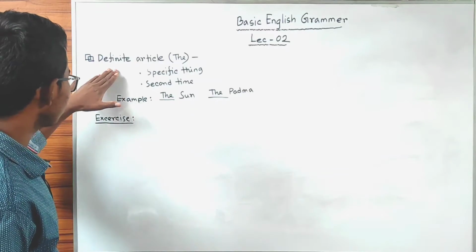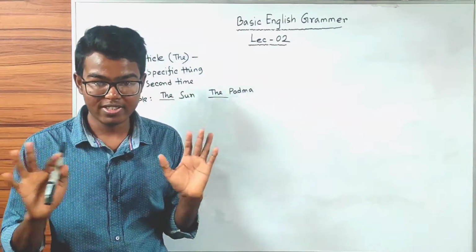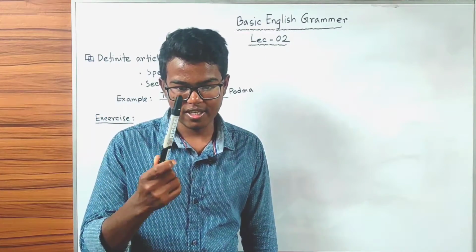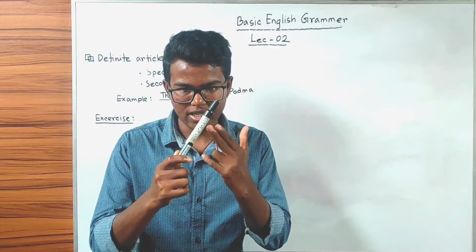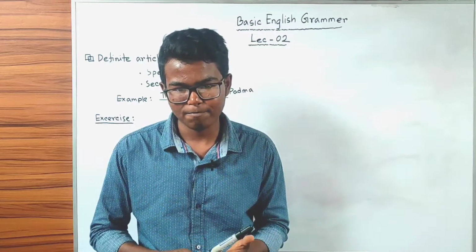We also use the definite article the when we talk about a thing for the second time. Suppose I have a marker in my hand. I have a marker in my hand. The marker writes black.